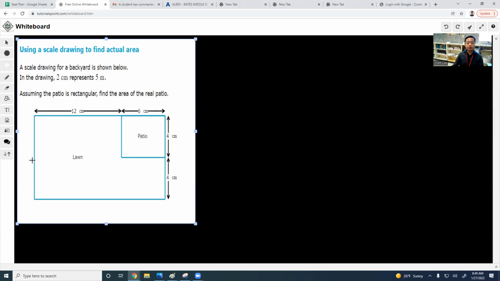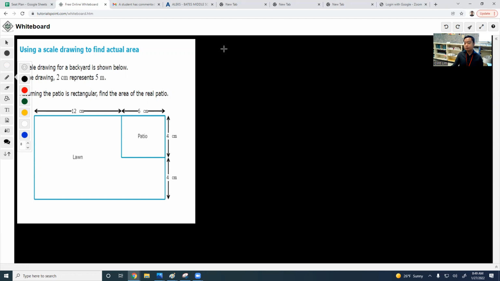All right. So all of these are in measures of centimeters. And it says right there that 2 centimeters represents 5 meters. Now, assuming that the patio is rectangular, find the area of the real patio. So right here, we only got an illustration. And the purpose of this lesson is for you guys to determine the actual area of a drawing, all right? So let's go ahead and start solving this problem right here.